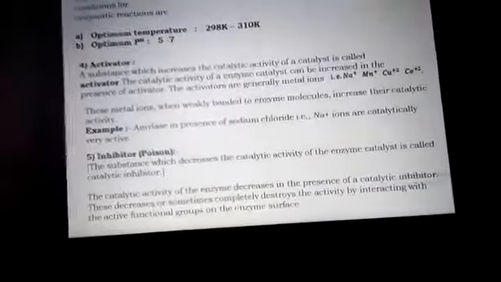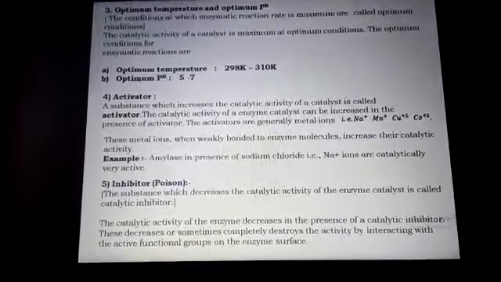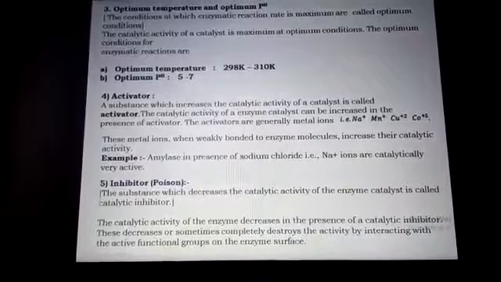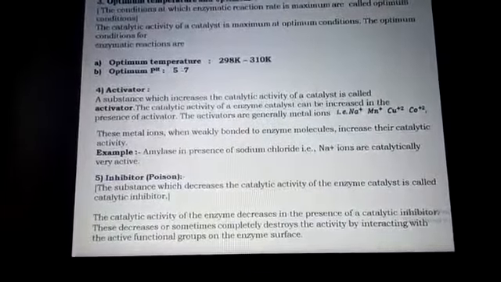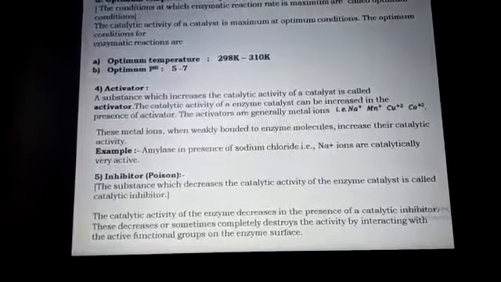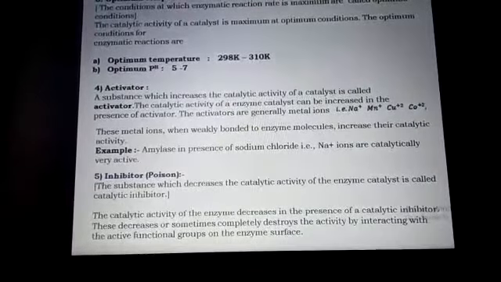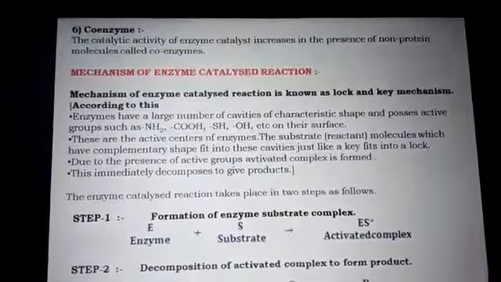Inhibitors. These inhibitors are also called poisons. The substance which decreases the catalytic activity of an enzyme is called a catalytic inhibitor. The catalytic activity of an enzyme decreases in the presence of catalytic inhibitors. These sometimes completely destroy the activity by interacting with the active functional group of the enzyme surface.